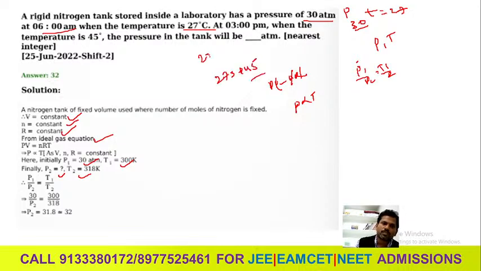So this is 273 plus 27, which is 300, and 273 plus 45 is 318. By calculating this you will get 31.8. So the nearest integer is 32, that is the answer. Yes, clear now?